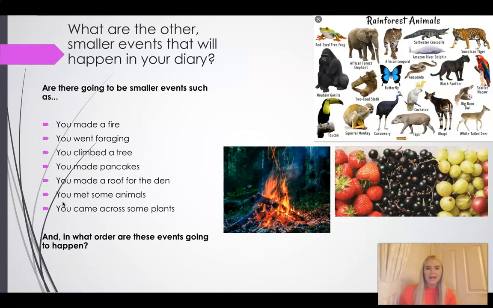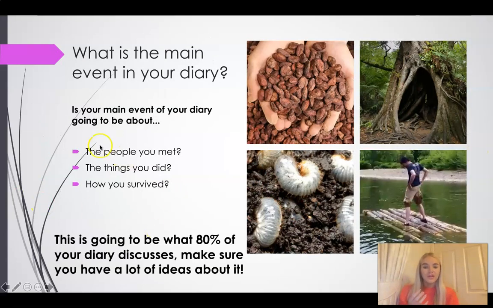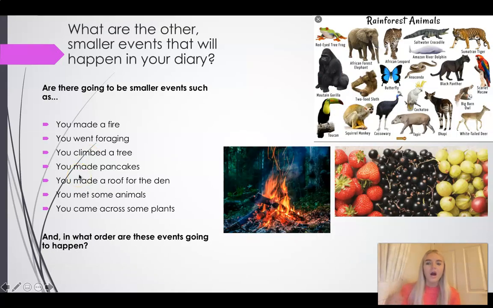Now, there's not going to be many, so I've given you a large selection here, because there's going to be some other smaller events that you're going to be discussing and talking about in your diary. So you might have your main event as maybe 1 big paragraph or 2 small paragraphs all about either of these 3 things. But then, after you've spoken about that, you might go on to say the next things that have happened to you.